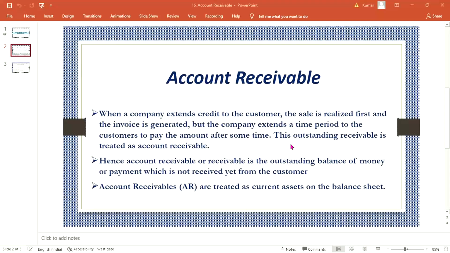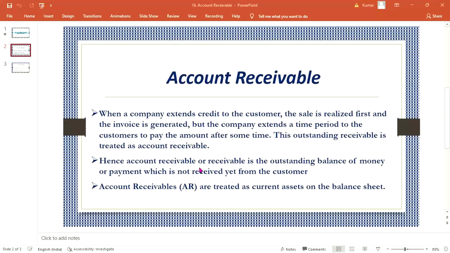I have sold something to someone, so a certain outstanding amount is there, which I am going to receive in future. That is called the outstanding amount, and this outstanding receivable is called account receivable.